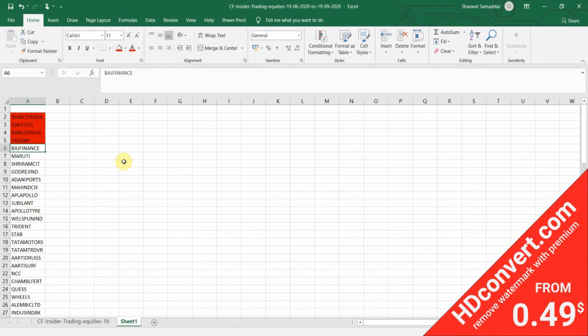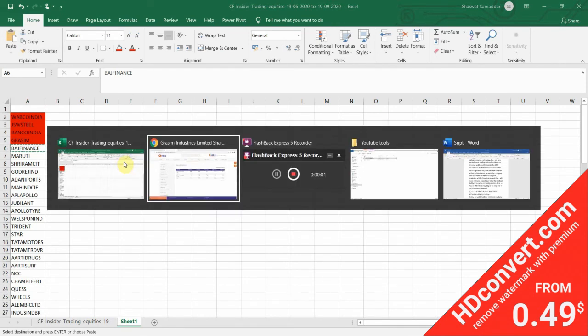Next in the line is Bajaj Finance. We'll copy it.